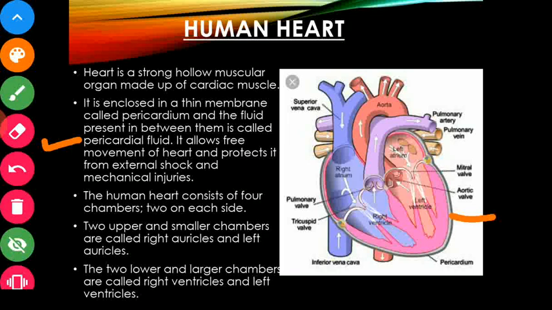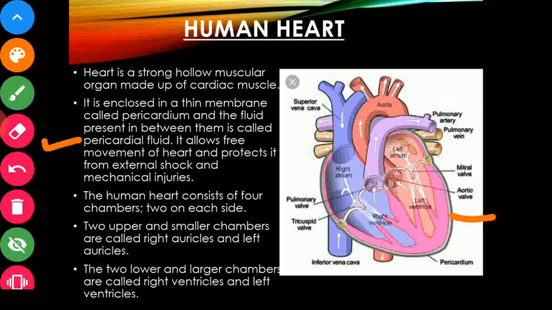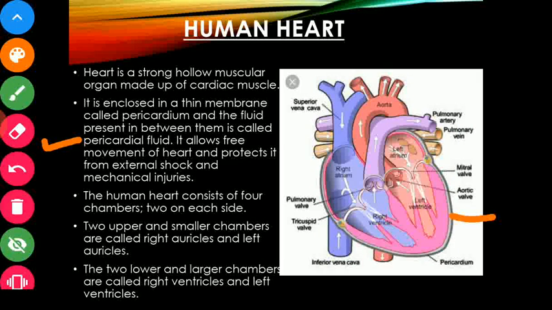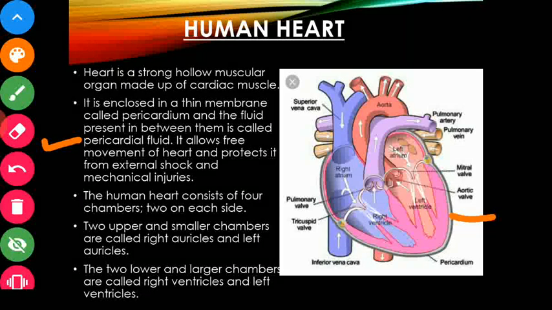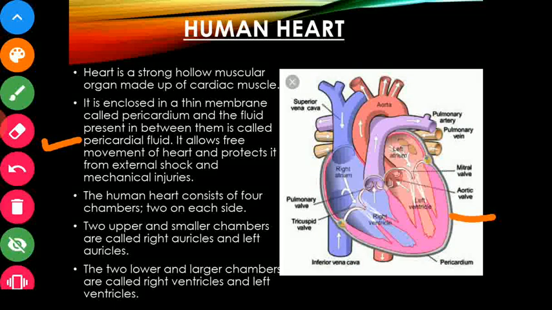And whenever any mechanical injury and whenever any external pressure will be imposed on the heart, this pericardial fluid will help in preventing any loss or any damage that can happen to our heart because of external pressure. So this is very helpful.